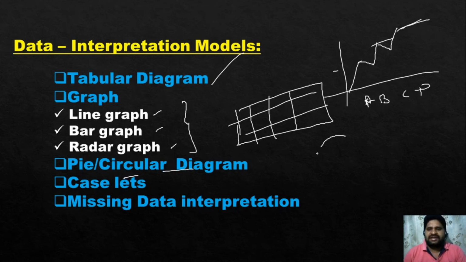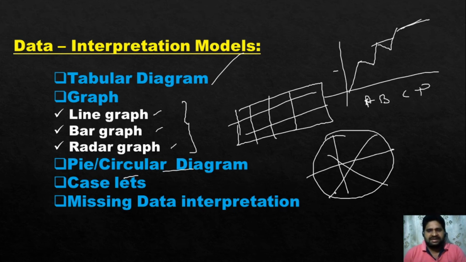And for bar graphs and radar graphs, all these cases. Especially when you're taking circular diagrams, they will be represented in the form of sectors. When you're taking sector cases, there are two cases. One, it will be given in the form of angles. Other, it will be given in the form of percentages. If it is given in the form of angles, like 30 degrees, 40 degrees, generally, all the values together add up to 360 degrees.